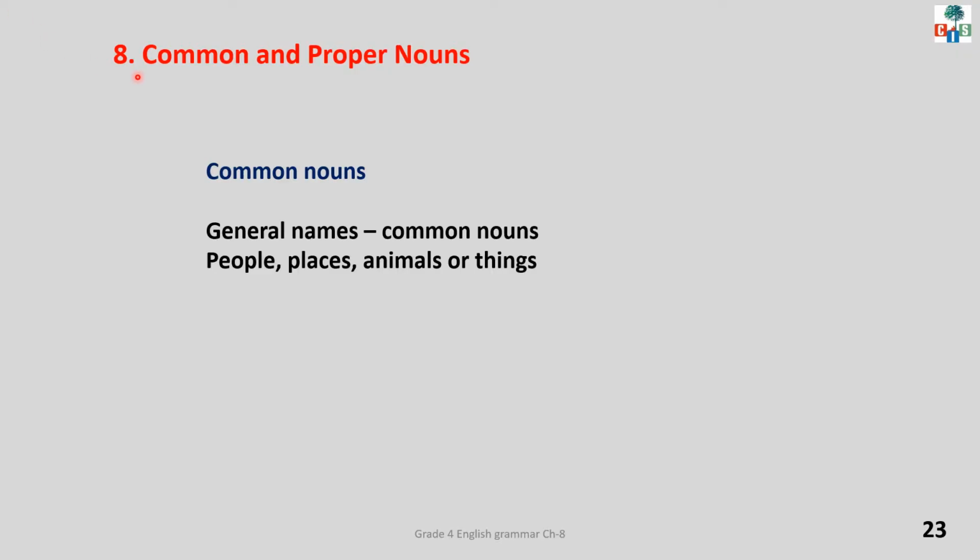Now let's see what are common nouns and proper nouns. First we will learn about common nouns. What are common nouns? Common nouns are general names. When we give a general name to a person, to a place, to an animal or to a thing, that general name is called a common noun. Let's understand this with few examples.